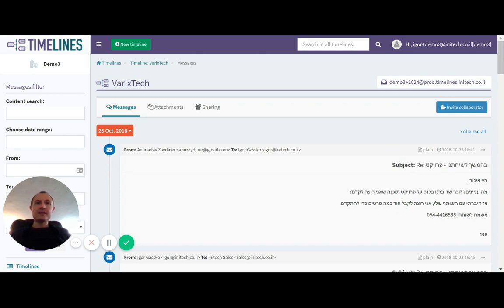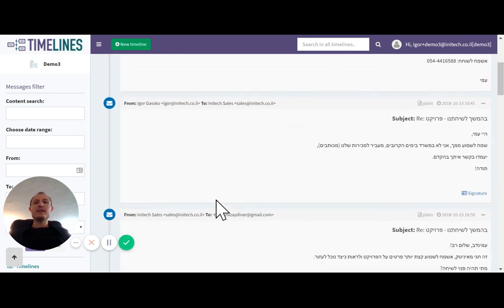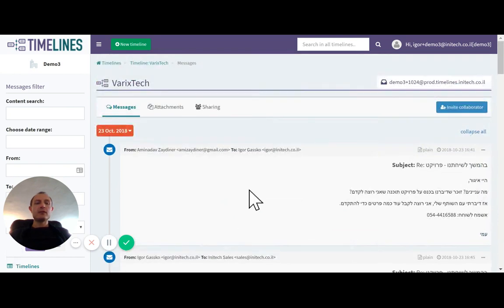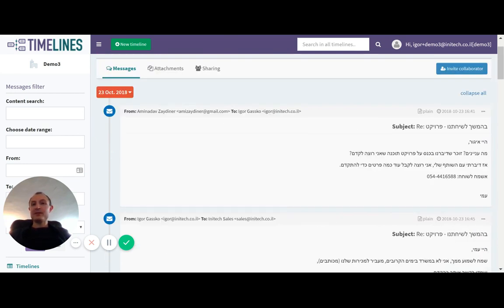With Timelines, you can see everything in a single place, and all these messages that you've seen here were received by means of forwarding them to this email address. It is as simple as that. You just copy this email address, you go to your email client, you forward the message there, and it is received into the timeline. I hope this video helps to understand how Timelines works and what benefit it provides.